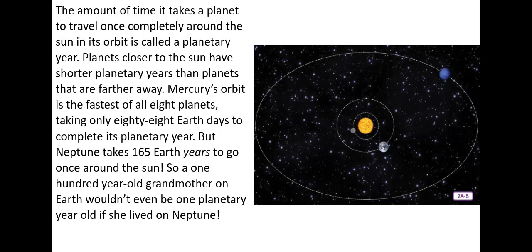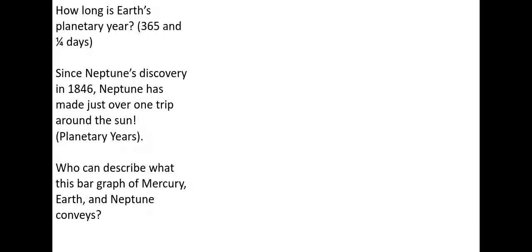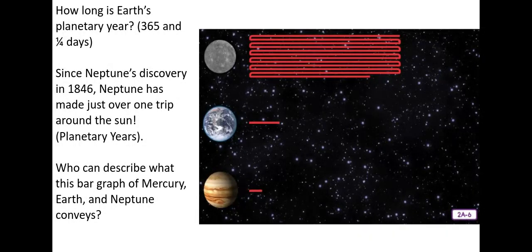But she couldn't live on Neptune, right? Only Earth has life because of where we are in the solar system. How long is Earth's planetary year? Remember we talked about it's 365 and 1/4 days. Since Neptune's discovery in 1846, Neptune has made just over 1 trip around the sun, 1 planetary year. That's crazy. It's a really long year.